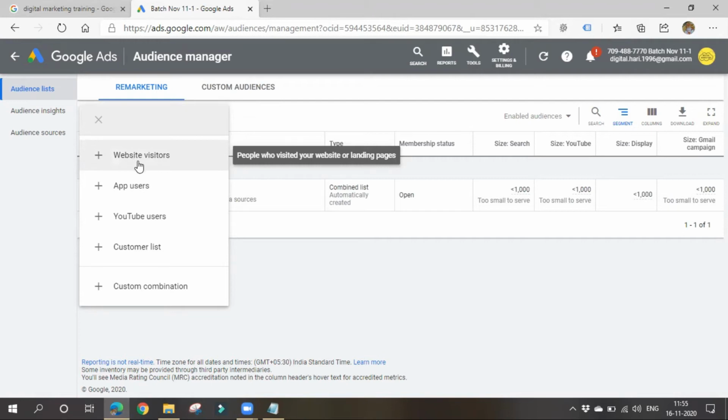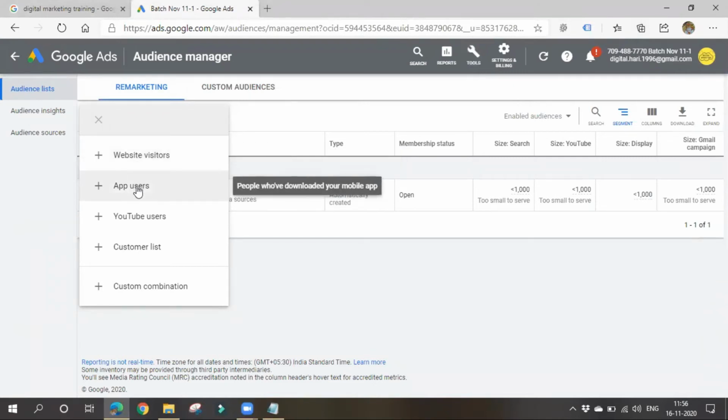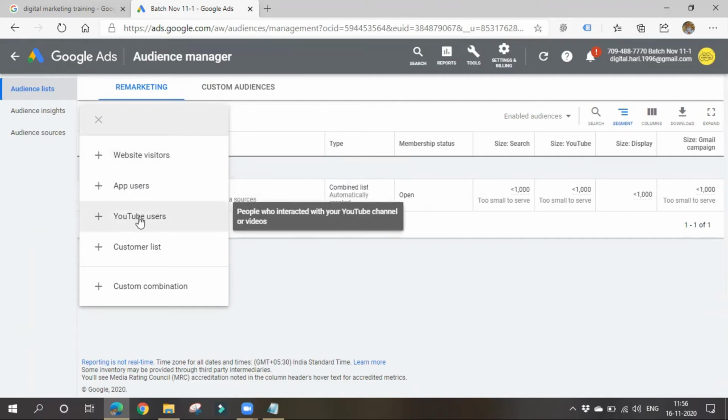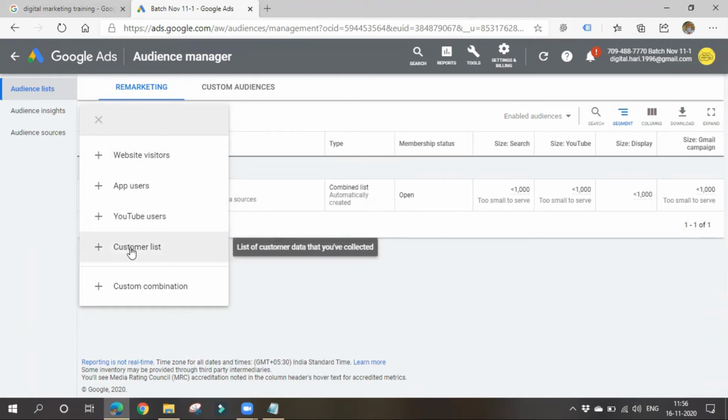Whether it is website visitors, means here you will be showing ads to all your website visitors, so people who visited your website will be shown your remarketing or retargeting ads. Or app users: if you have a mobile app, people who visited your mobile app will be shown ads. If you have YouTube users, means people who interact with your YouTube channel or videos, you can show ads to them also. Next thing is customer list, means data you have collected. You can give that data to Google Ads, then you can run your ads.